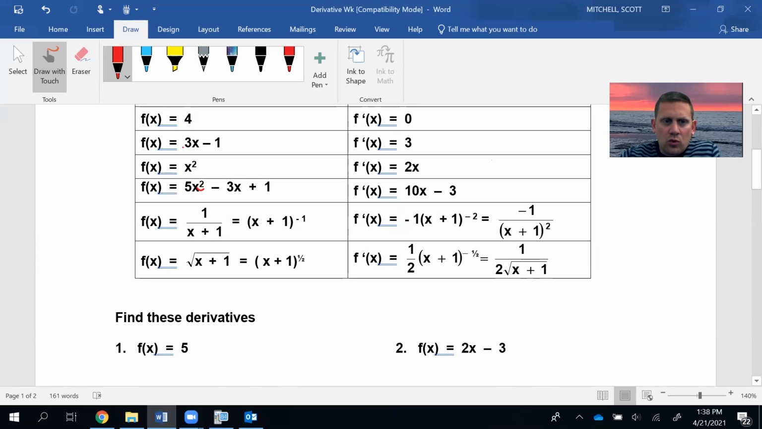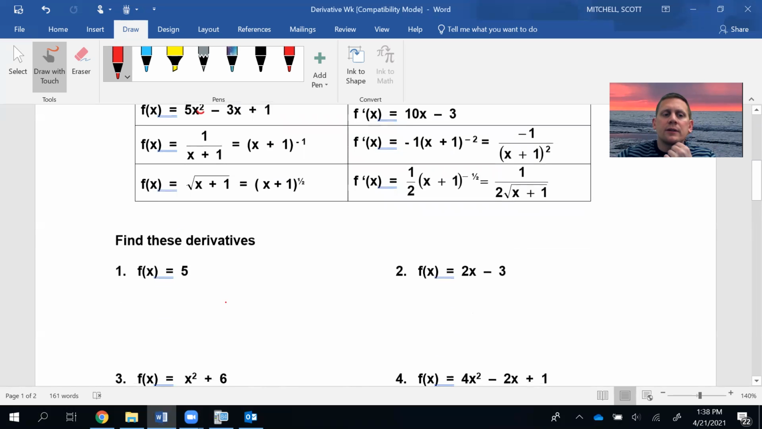So then we have to use a rule from like here. What's the derivative of x? Just 1. What's the derivative of 1? 0. All right, so we're going to see some of these get practiced down here.